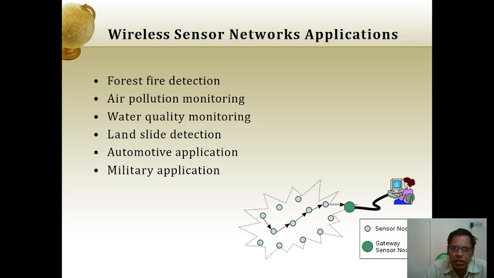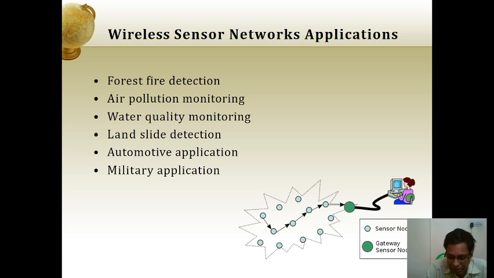Wireless sensor network applications are forest fire detection, air pollution monitoring, water quality monitoring, landslide detection, automotive applications, and military applications. Nowadays, sensor usage is more and more popular. Sensors are embedded applications, and they are used for different applications, for example forest fire detection.